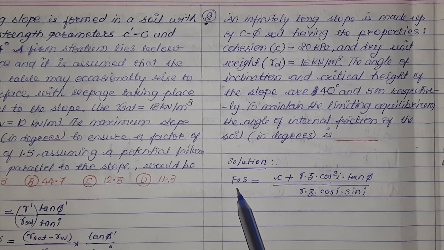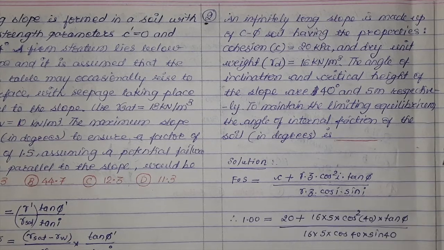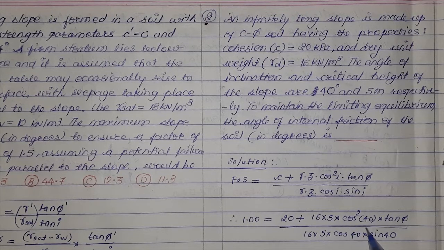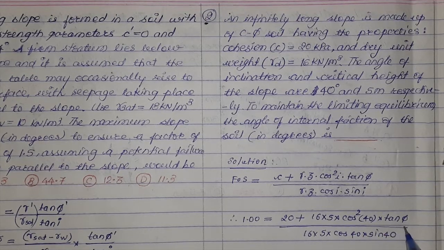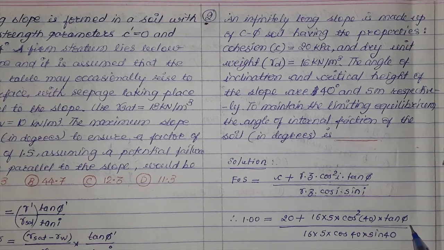So let us substitute the values. Thus the equation becomes factor of safety 1 equals 20 plus 16 multiplied by 5 multiplied by cos square 40 multiplied by tan phi, divided by 16 into 5 cos 40 multiplied by sin 40. Solving this, we will get the value of phi. So let us solve this.